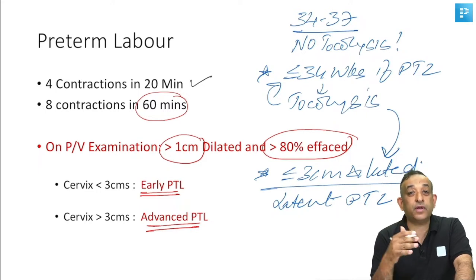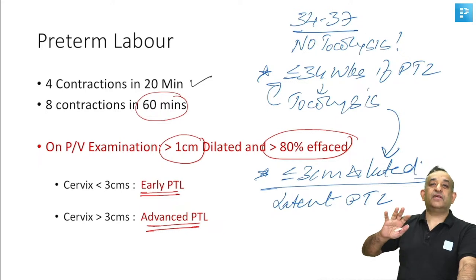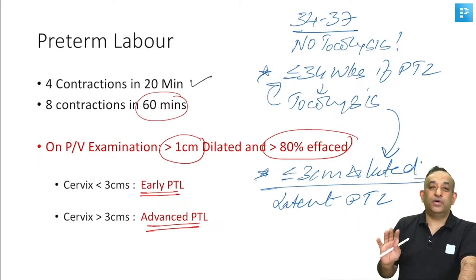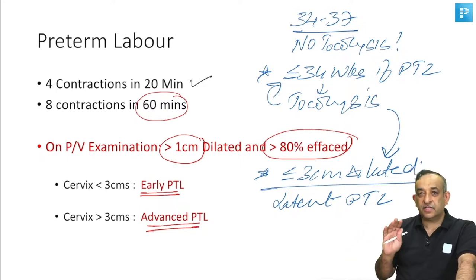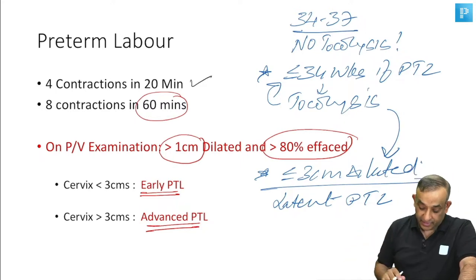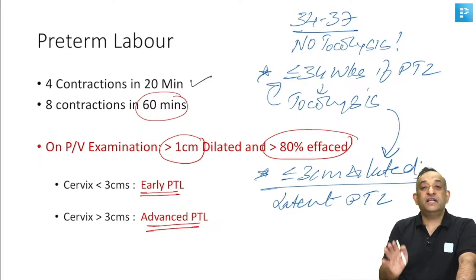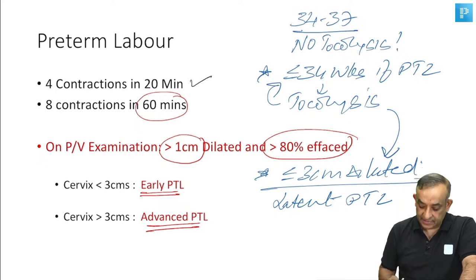If the patient is 4 and more, yes, 4 and more is active stage of labor. And if the patient is in active stage of labor, whatever you do, whichever type of tocolysis you give, it's not going to work. All right, you can sit on the uterus, she'll still deliver. If you sit on the uterus, she'll deliver faster. Anyway, forget that part. So please remember, patient less than 3 and less than 34 weeks is the tocolysis.